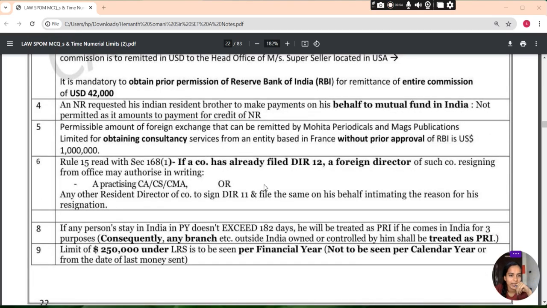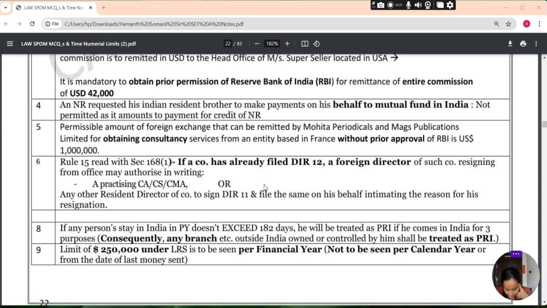If an NR requested his Indian resident brother to make payment on his behalf to a mutual fund in India, it is not permitted, as the amount paid is not for the credit of the NR. जो भी permissible amount होगा foreign exchange that can be remitted by Mohita Periodicals and Max Publication Limited for obtaining consultancy services from an entity based in France without the prior approval of RBI is $1 lakh.